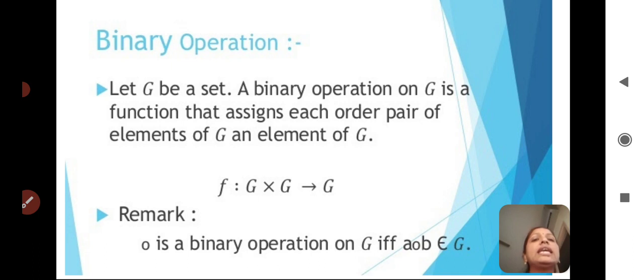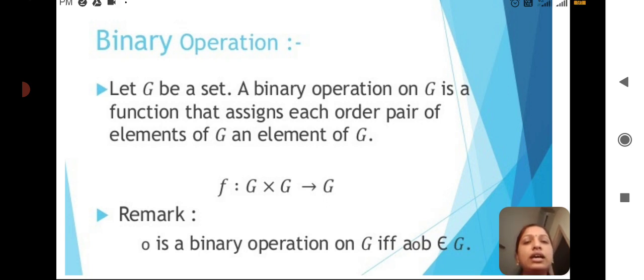For example, if you take two elements a, b from G and apply a binary operator, mathematically a binary operator may be an arithmetic operator, that is, addition, subtraction or multiplication. When we apply this arithmetic operator in between the elements of G, we say that operator is a binary operator. A binary operation is nothing but a function that assigns each ordered pair of elements of G an element of G.